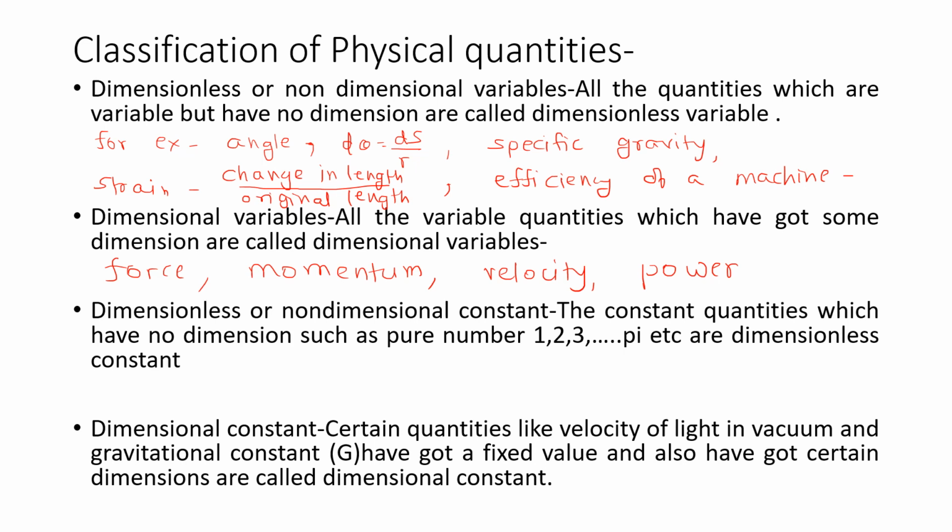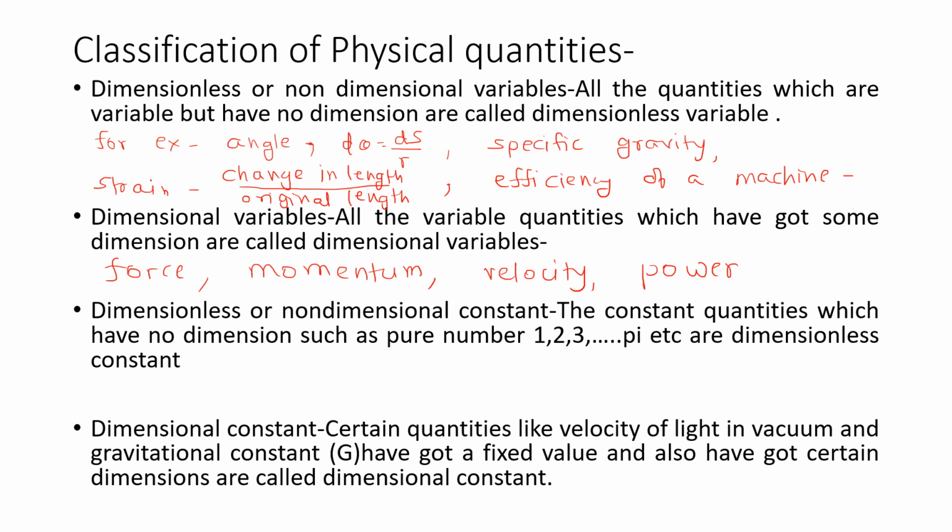The third is dimensionless constant. They are constant forever. They don't have any dimension, but they are constant forever. They are not changing from time to time. So these are constant quantities, like a pure number 1, 2, 3 or the number pi, 3.14, which is constant forever, it is not going to change. So these are dimensionless constants.